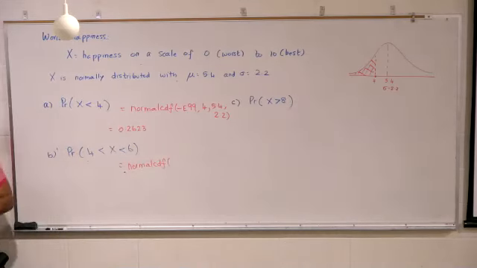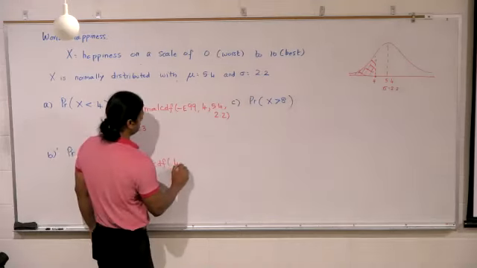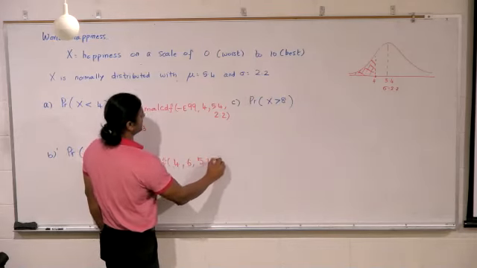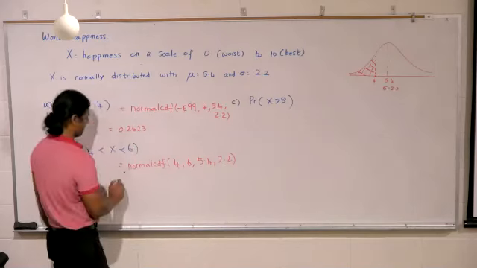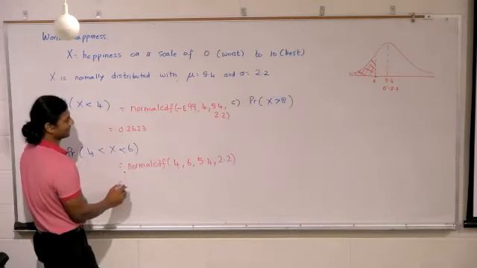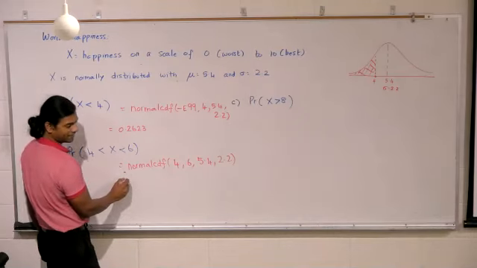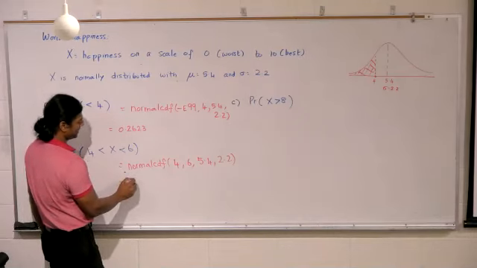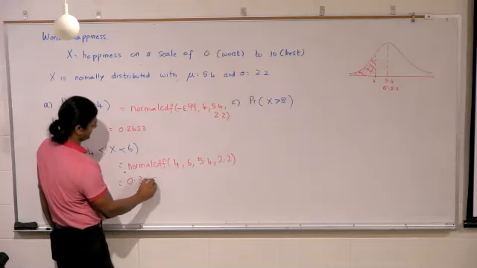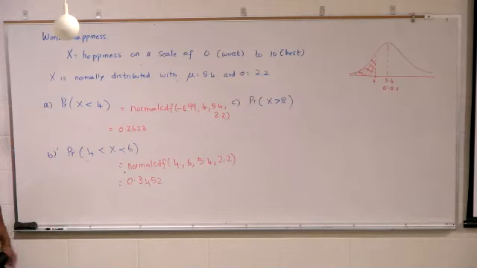If it is between 4 and 6, what is the lower limit? 4. The upper limit? 6. Mean? 5.4. Standard deviation? 2.2. What do we get? 0.3452.